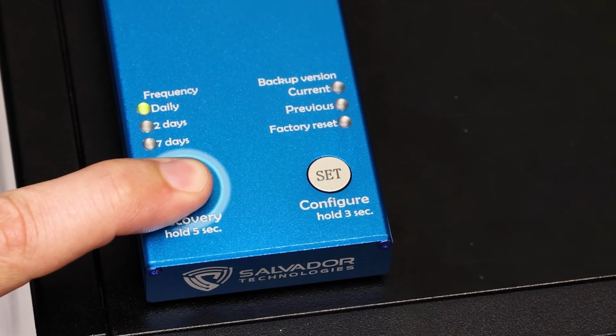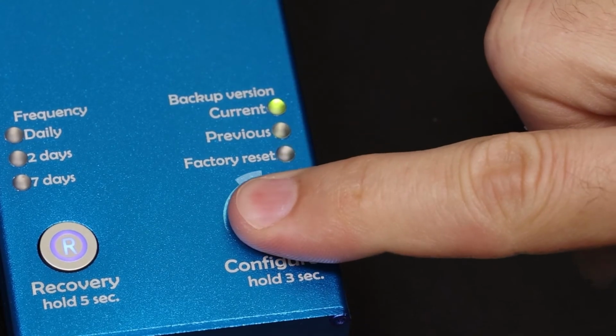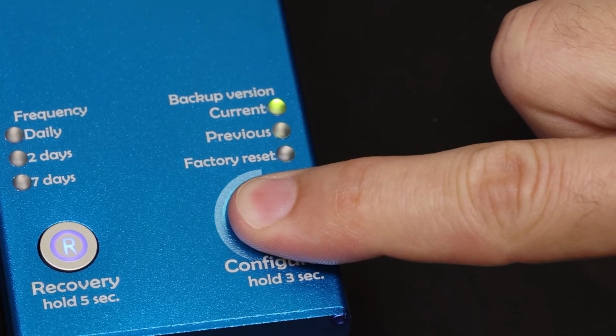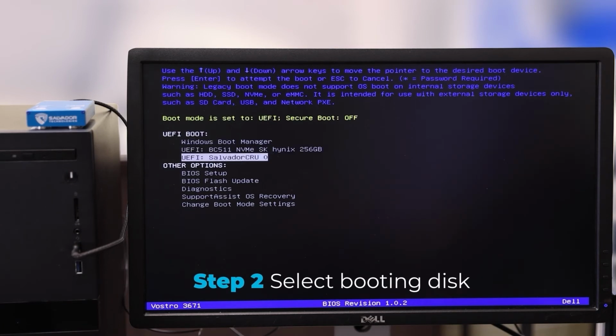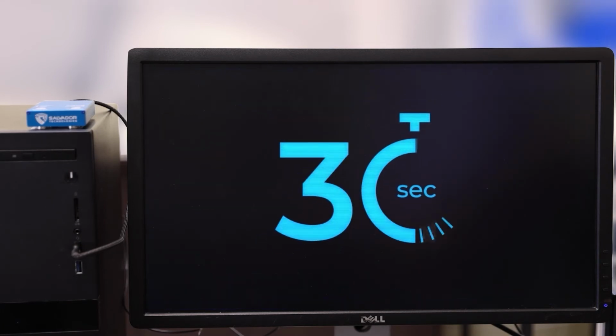You can select the recovery version for booting by pressing the Configure button. Hold it for 3 seconds. On your computer, select the booting from the Salvador disk to continue working. 30 seconds and you're back on track.